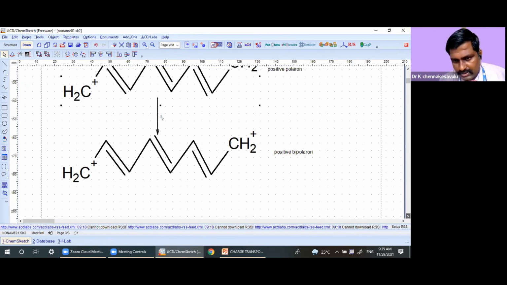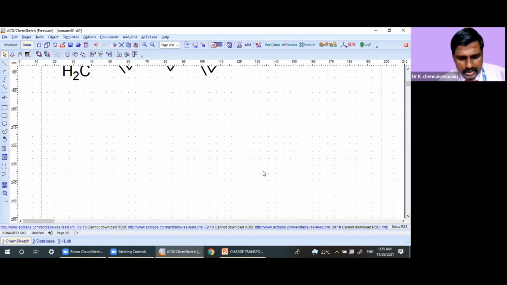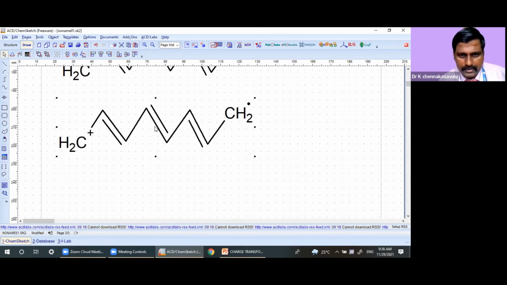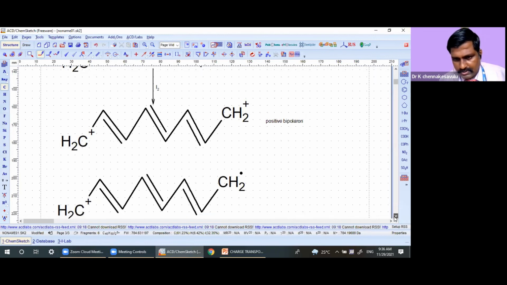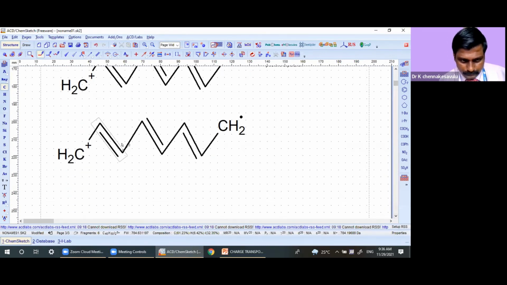Let us see the explanation, okay. Our iodine is removing electron from this place. Which place? From this place. If it is removing from this carbon, okay, what will happen? This carbon will get positive charge.